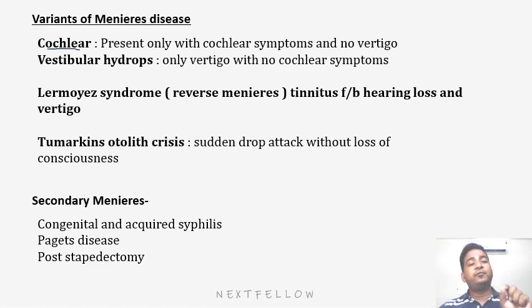Now, tell me about variants of Meniere's disease. Firstly, the cochlear variant, where only cochlear symptoms are present, no vertigo. So only hearing loss will be there. What is the other? Vestibular hydrops. In vestibular hydrops, only the vertigo is there, no cochlear symptom.